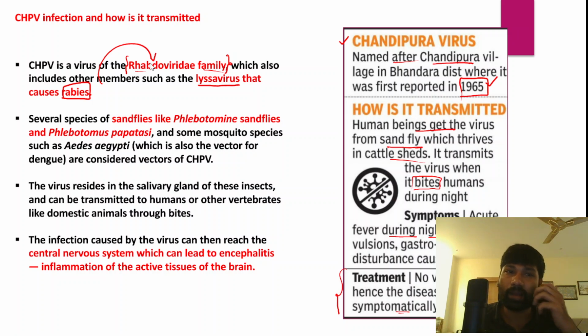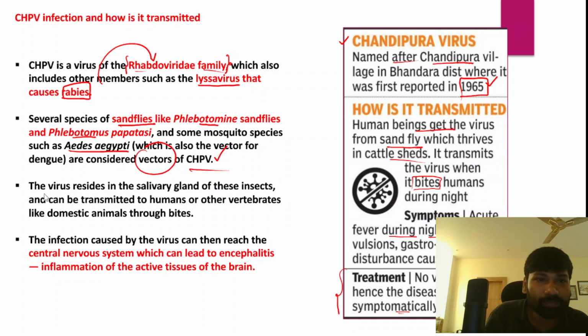And there are a number of insect species, such as sand flies, Phlebotomine sandflies and Phlebotomus papatasi, and some mosquito species such as Aedes aegypti, that are considered vectors for this Chandipura viral disease, right?